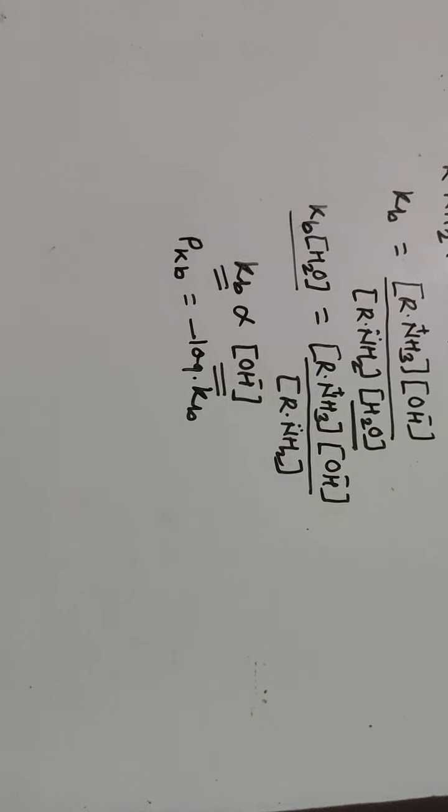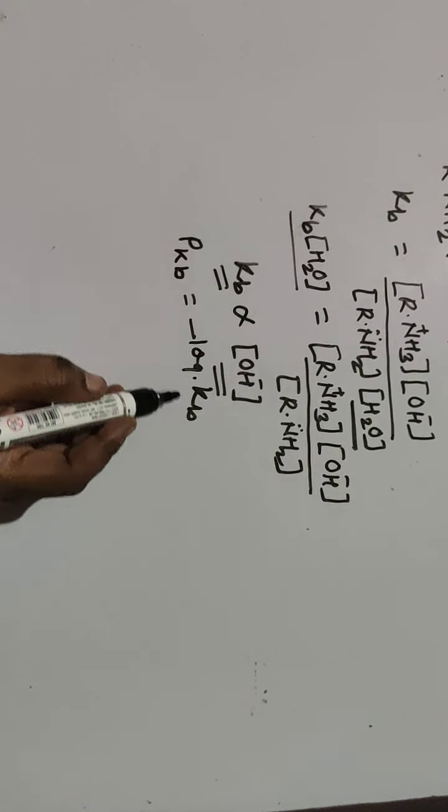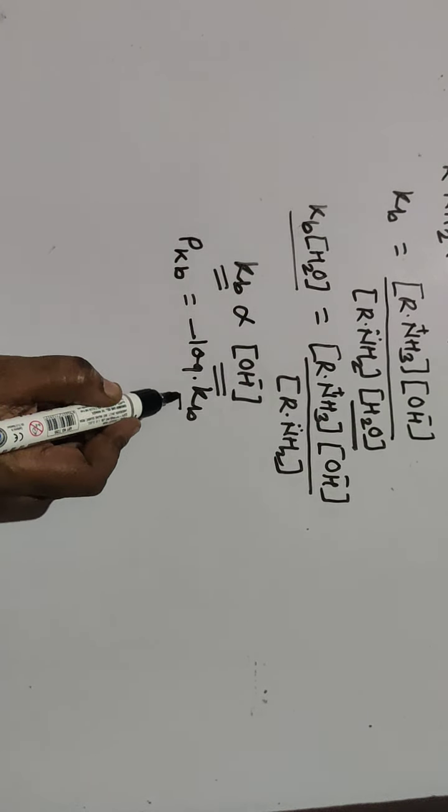If the value of Kb is higher, then the compound is a strong base and the value of pKb is lower. That means if the value of Kb increases, the value of pKb goes on decreasing.